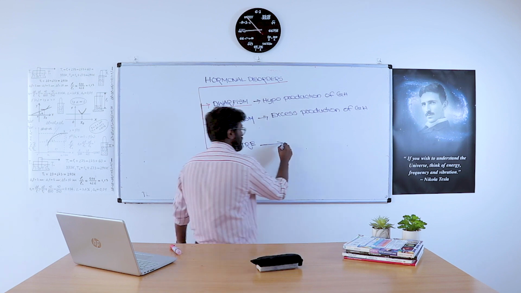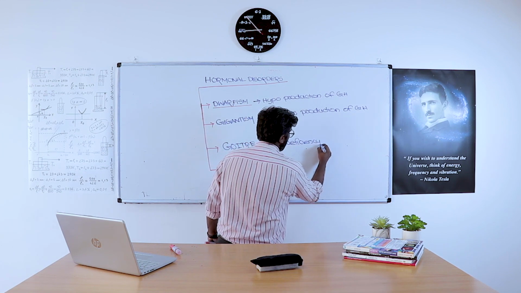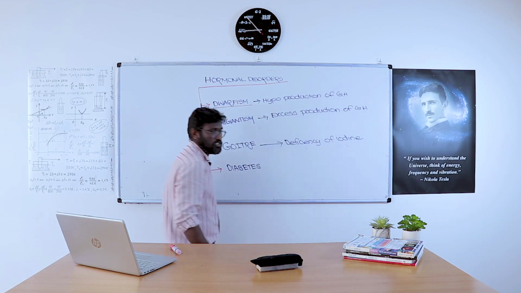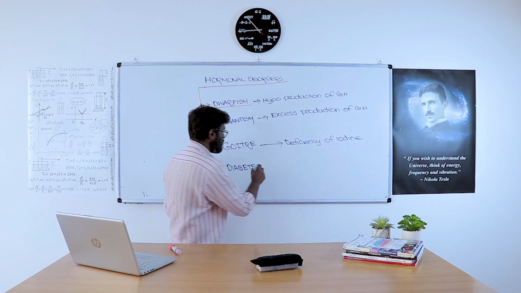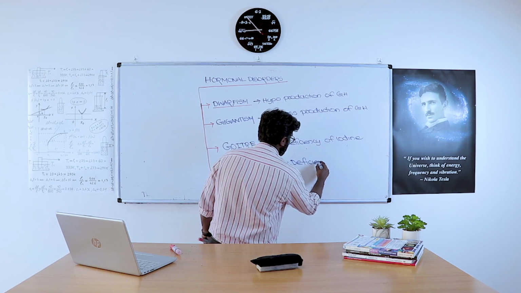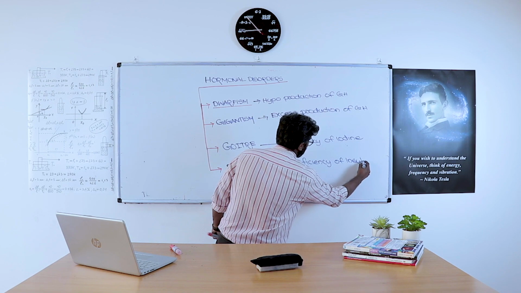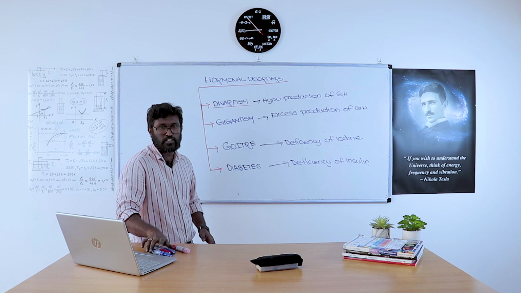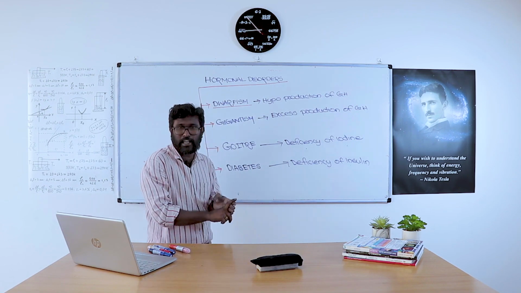And goiter: deficiency of iodine causes goiter. And the deficiency of insulin causes diabetes. So these are the hormonal disorders that we want to study: dwarfism, gigantism, goiter, and diabetes.